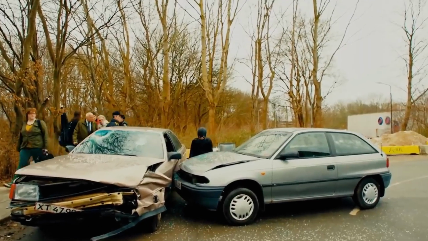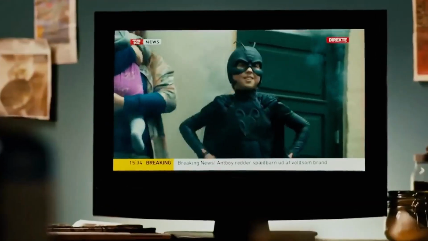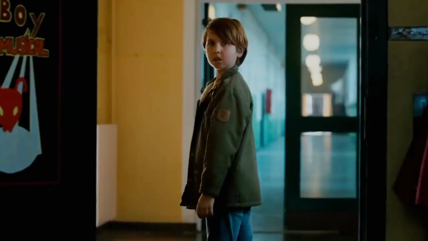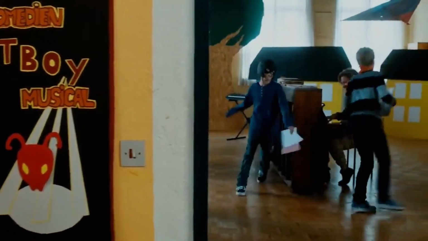His power will be weakened if he does not take sugar for a long time. Then Pele begins to assist others, using his powers. At first sight, he was renowned by the name Ant-Boy, and the kids begin to mimic Ant-Boy. Being followers, the kids started putting on the costume like him.